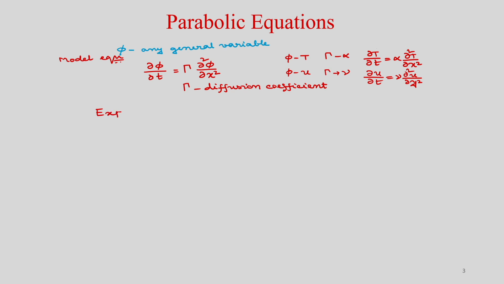One is the explicit method, where you have one unknown in the governing equation. So, all known terms you can take to the right hand side and solve this equation easily.